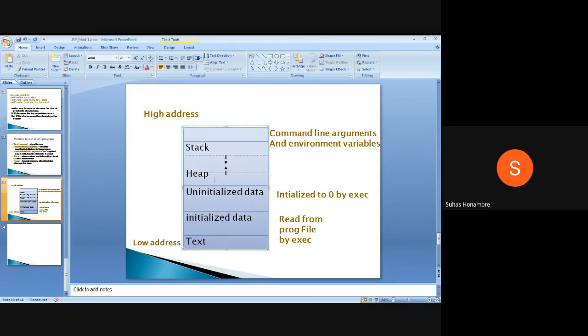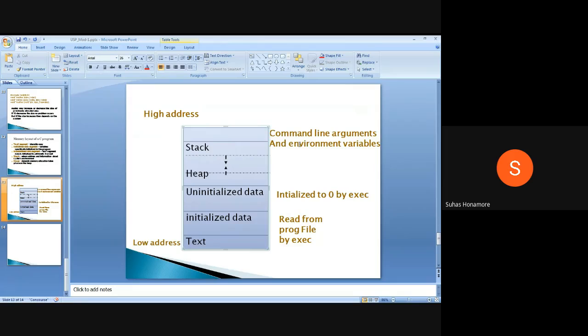However many functions you call internally, their return values and the arguments you pass will all be kept inside the stack.